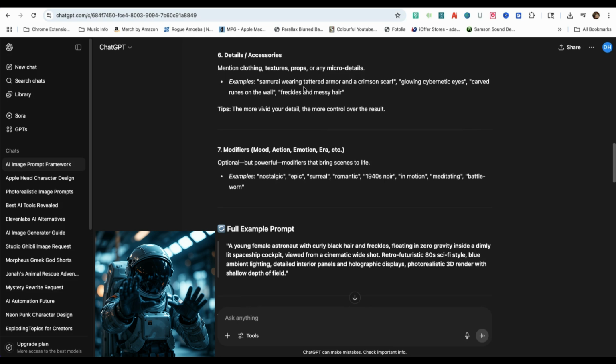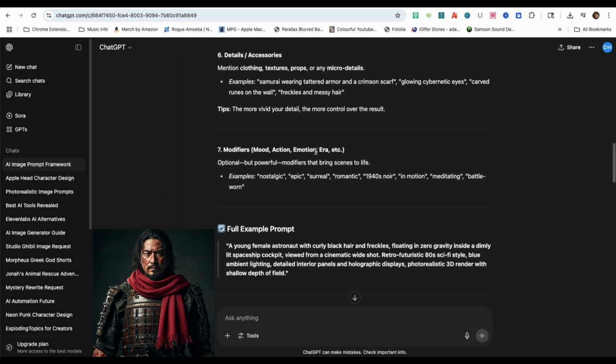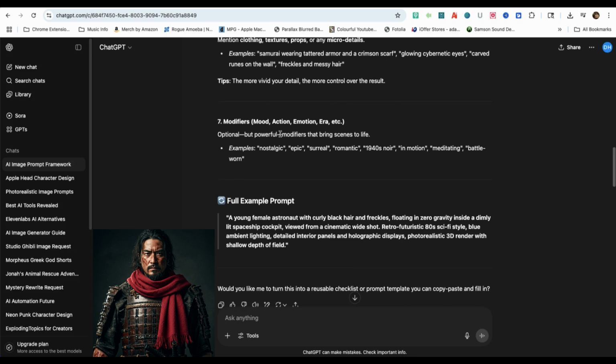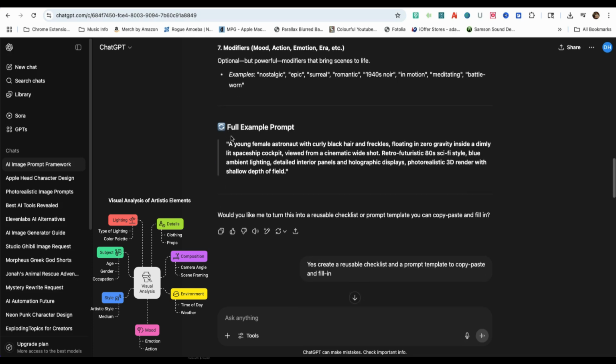Sixth on the list is details and accessories. Here you can mention clothing, textures, or props. One example is a samurai wearing tattered armor and a crimson scarf. The more detailed you are, the more control over the result. Seventh on the list is modifiers, which includes mood, action, emotion, era, and more. For example, nostalgic, epic, and romantic.